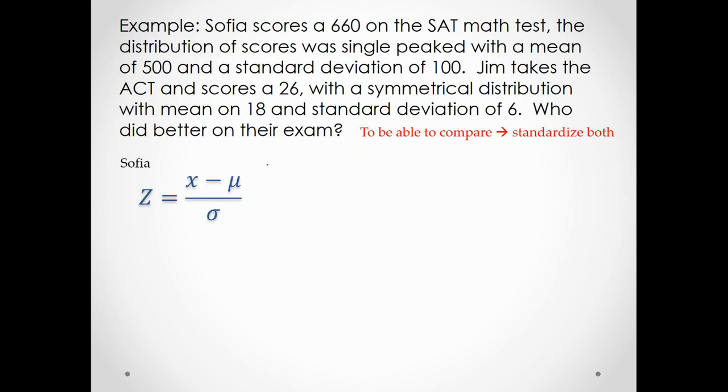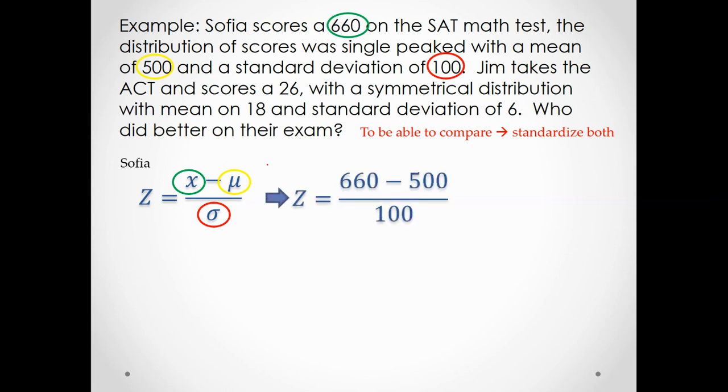We have to go look for the information. Okay, the x value. What did we observe Sophia scored on her exam? We observed that Sophia scored a 660. What was the average on the SAT test? The average was the 500. What was the standard deviation? The standard deviation on that test was 100. So if I plug those values into the formula, 660 minus 500 divided by 100, I get a standard score of 1.6. And now we're going to do the same thing for Jim.